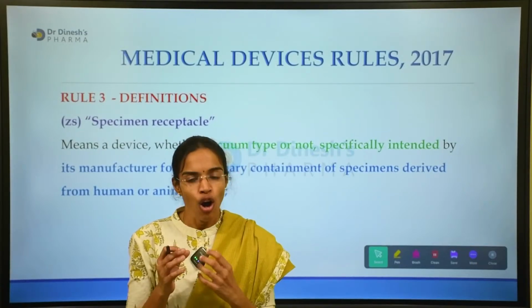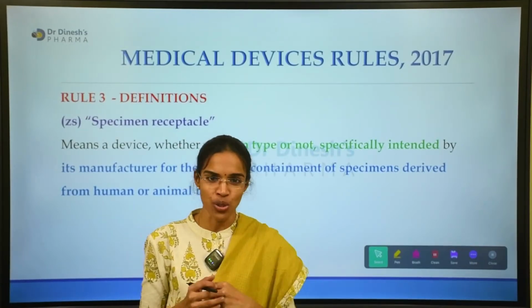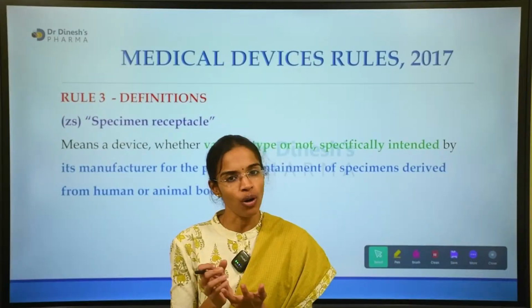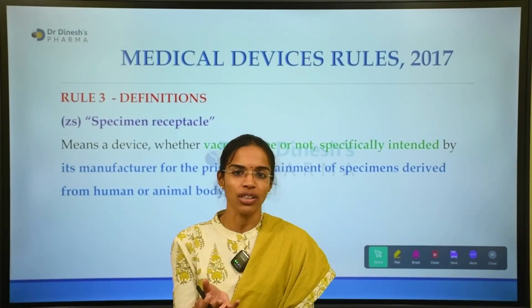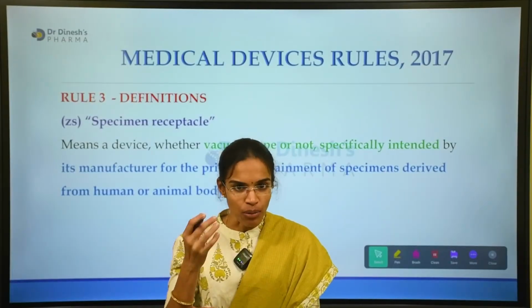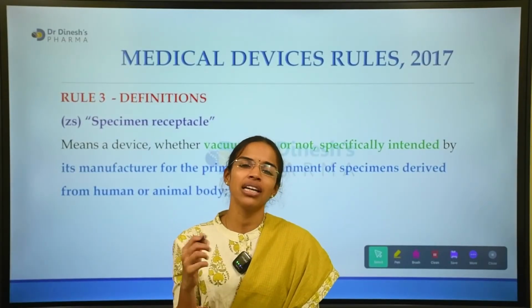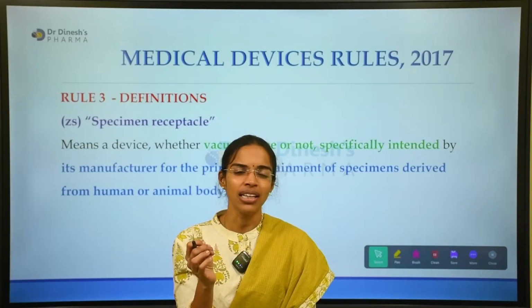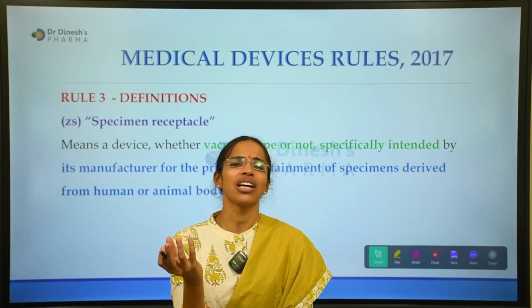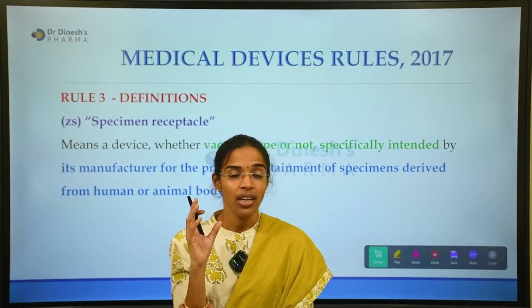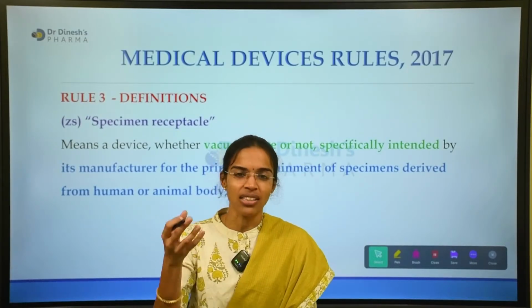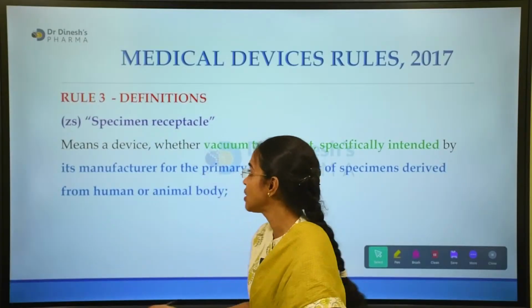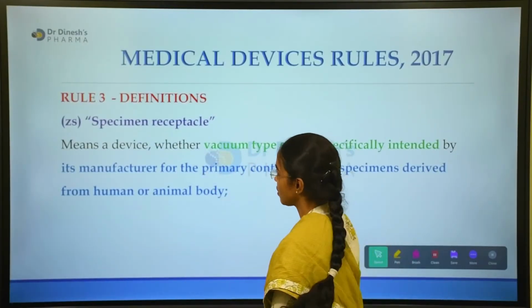Like some tissue: the receptacle containing any body tissue removed from a human or animal body for diagnosis, or any other specimen, such as urine collection containers. Sample collection containers may be called specimen receptacles, which include biopsy sample containers or biopsy receptacles. All these come under specimen receptacles.